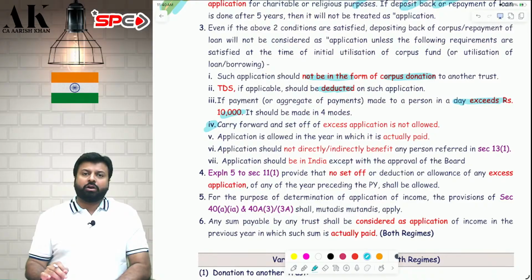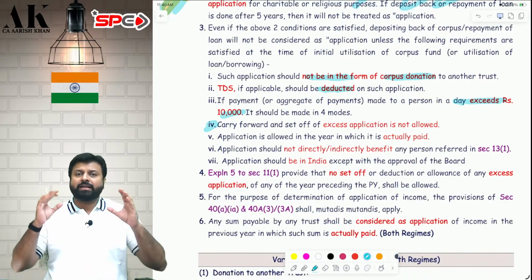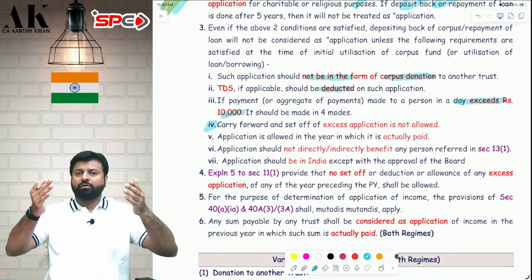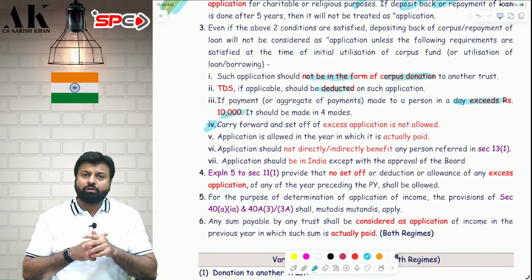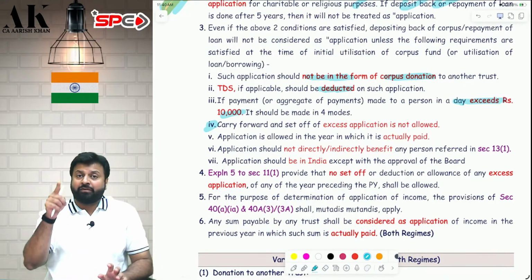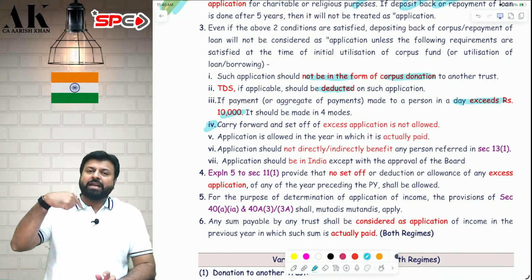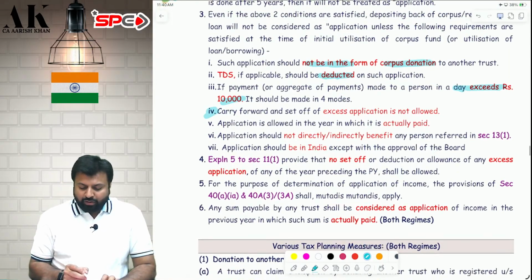Excess application is not allowed. What do you mean by excess application? Suppose in 25-26, my income is 1 crore. I applied out of 1 crore, 15% will be exempt. Therefore, net income is 85 lakhs. Out of 85 lakhs, I applied 90 lakhs. So, therefore, there is a loss of 5 lakhs. Can I carry forward that loss? The answer is no. You cannot carry forward that loss.